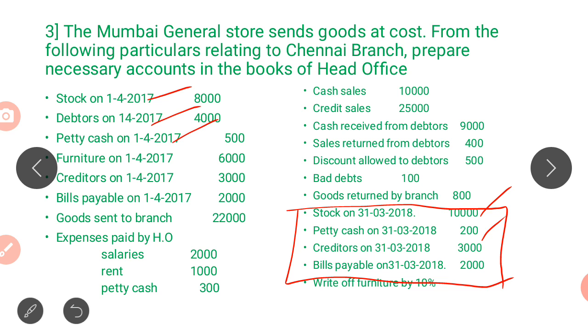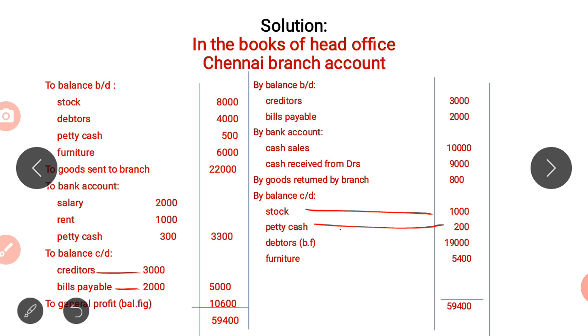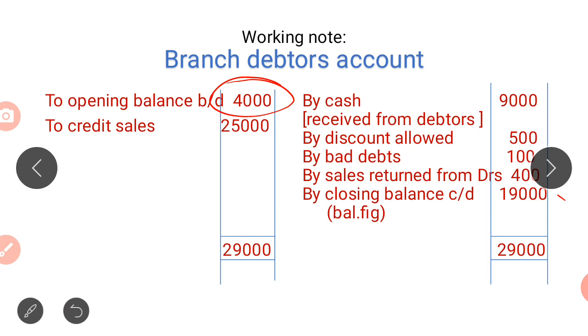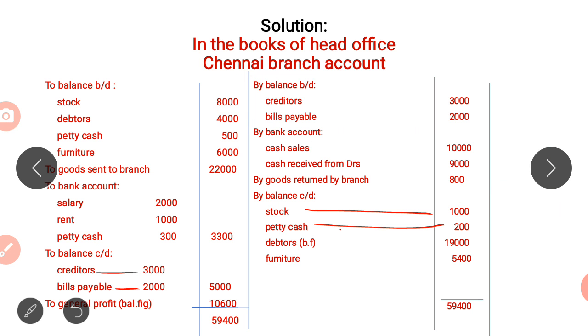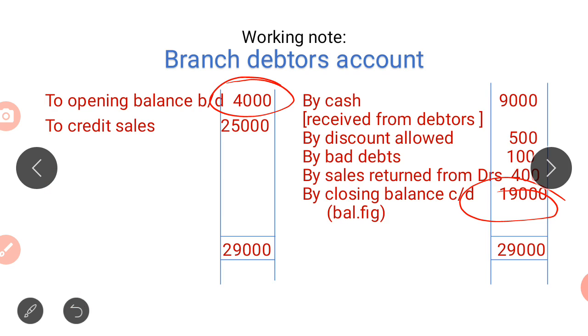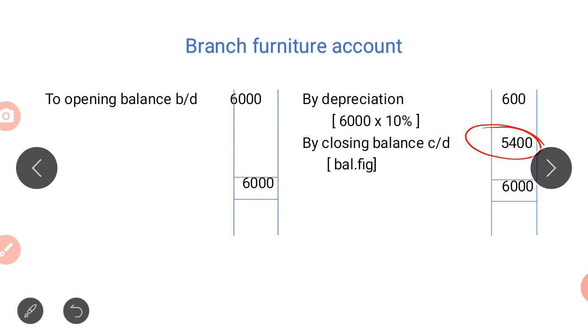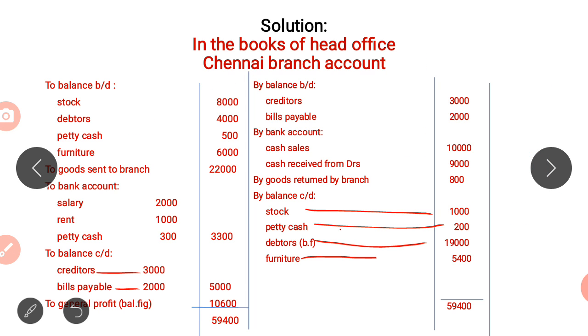We have debtors and furniture. We have already calculated debtors. What is the balance? 19,000. So debtors 19,000. Also we have calculated the furniture of 5,400. Even that has to be recorded here, 5,400.